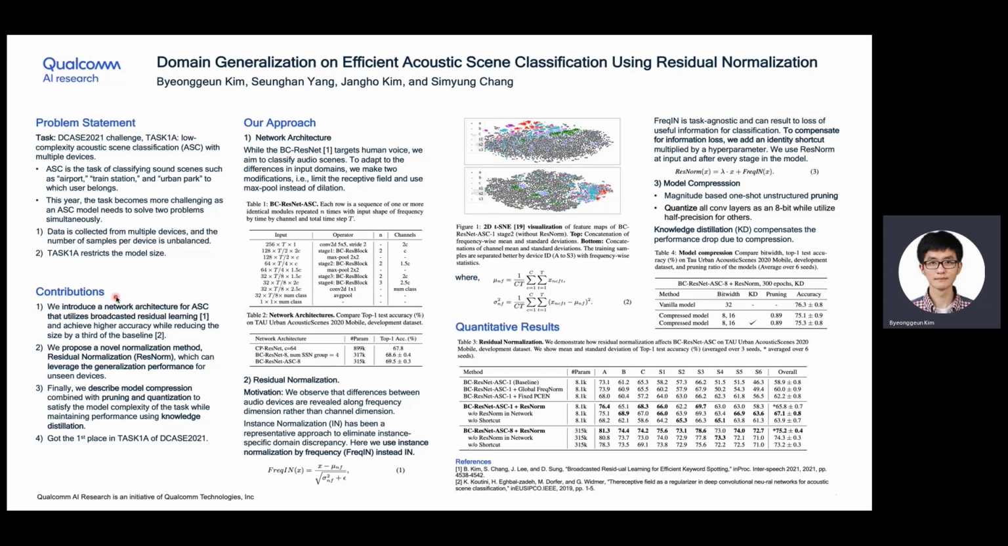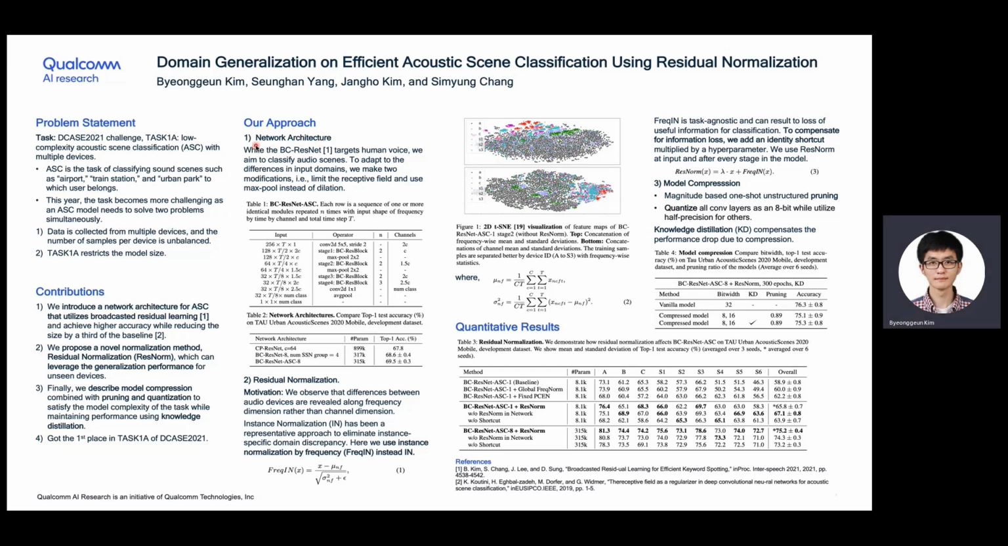Here are our contributions. First, we introduce a network architecture for ASC and achieve higher accuracy with efficient design. Second, we propose a novel normalization method, residual normalization, which we call Resnorm, which can improve the generalization performance for unseen devices. Finally, we describe model compression combined with pruning and quantization to satisfy the model complexity of the task while maintaining performance using knowledge distillation. As a result, we got first place in task 1A of DCASE 2021.